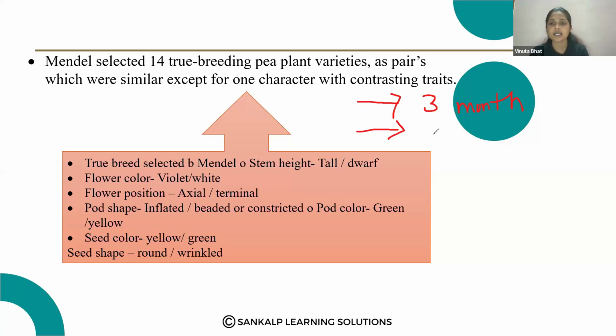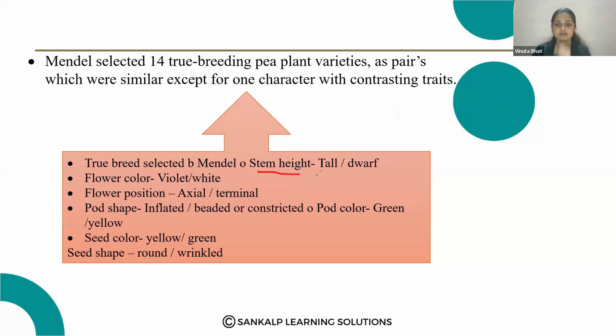That is one of the important characters, and that is why he selected the pea plant. He selected 14 true breeding pea plant varieties. So what are the characters he selected for his experiment?